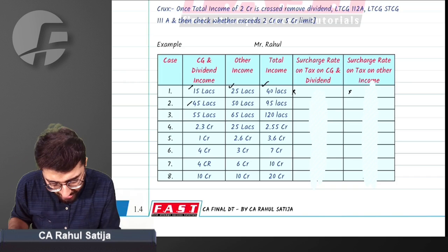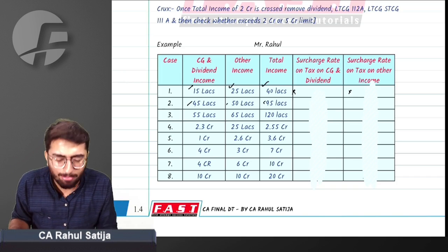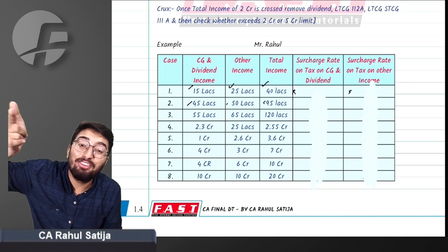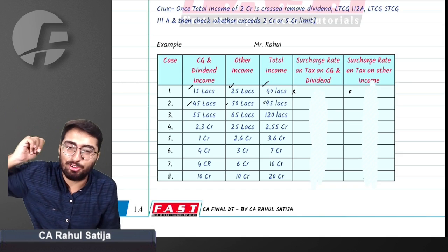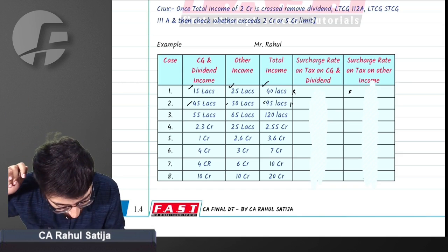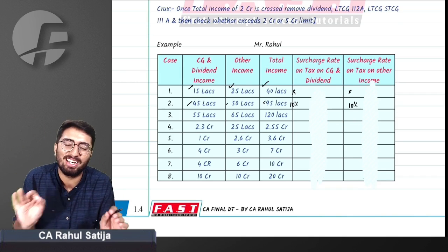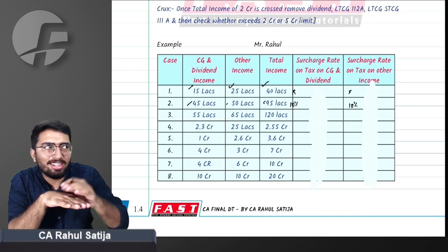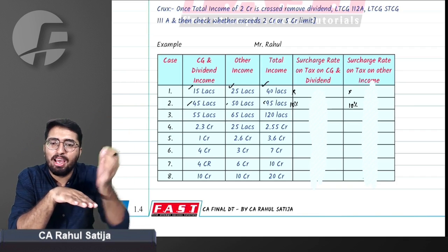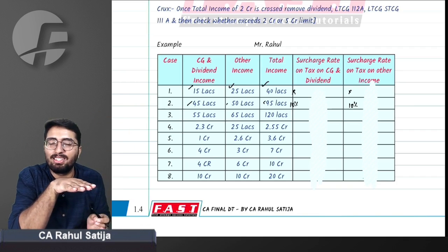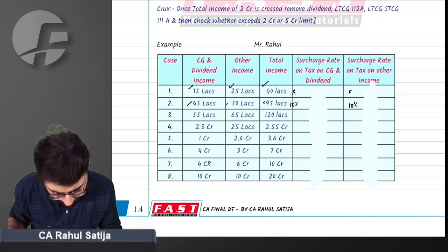Specially taxed income 45 lakh, other income 50 lakh rupees, total income 95 lakh rupees. So total income is greater than 50 lakh, lesser than 1 crore. What surcharge rate do we have to add, sir? We have to add 10% surcharge to both the incomes. There is no doubt to it. If total income is up to 2 crore, there is no demarcation of specially taxed income.